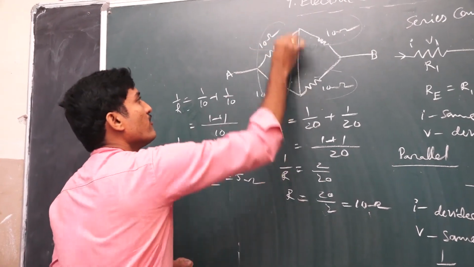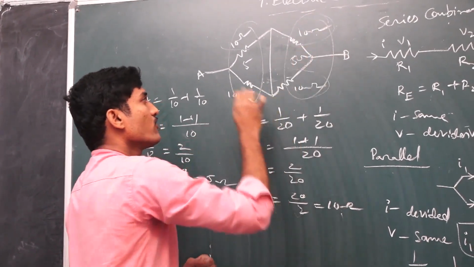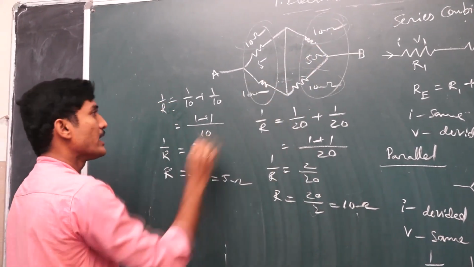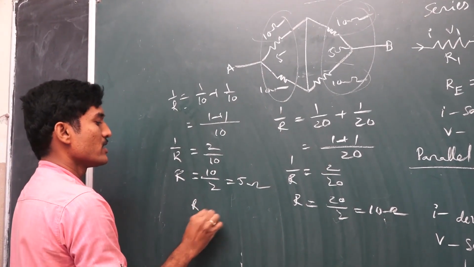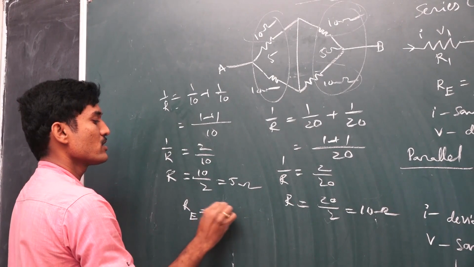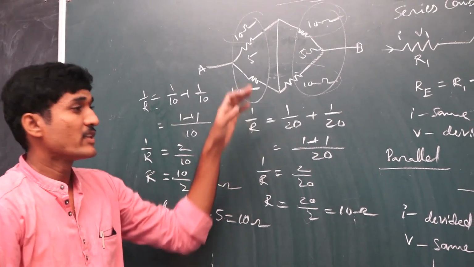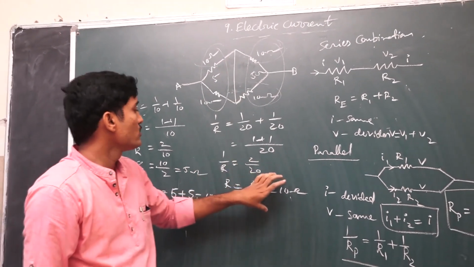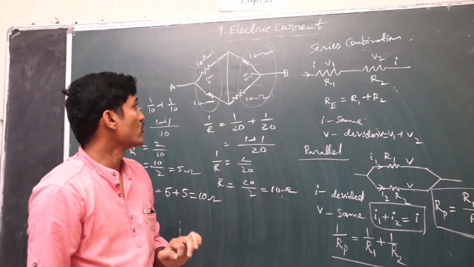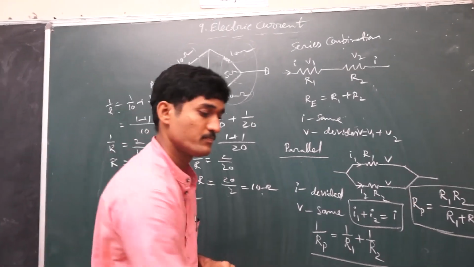Here the total is 5 ohms. In the same way, here also 5 ohms. So 5 plus 5, the resultant resistance, the effective resistance is 5 ohms plus 5 ohms, totally 10 ohms. So if the circuit is changed, the answer here is 10 ohms, and here also the answer is 10 ohms. Okay, like this we solve the problem.